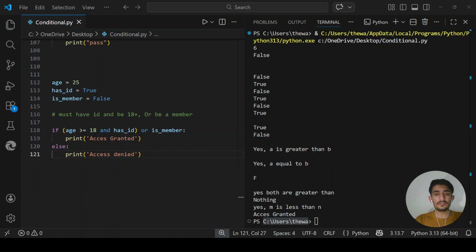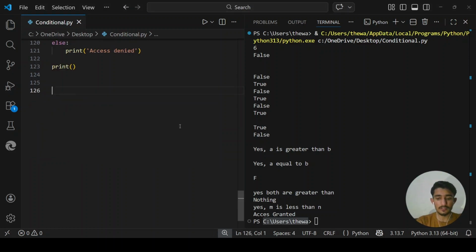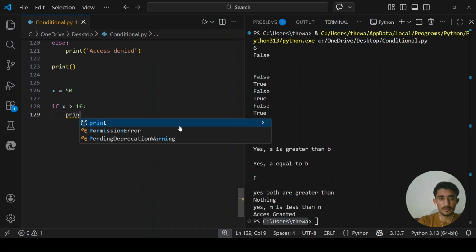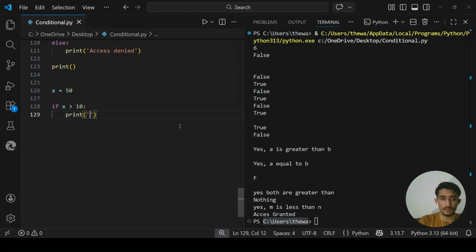Now you can put an if statement inside another if statement. This is called nesting. It lets you check more specific conditions only after a broader condition passes. Okay, so let me create a variable x, and I'm assigning a value 50. Now I'm creating a nested if here. If x is greater than 10, I know that it is greater than 10, so I say print above 10.